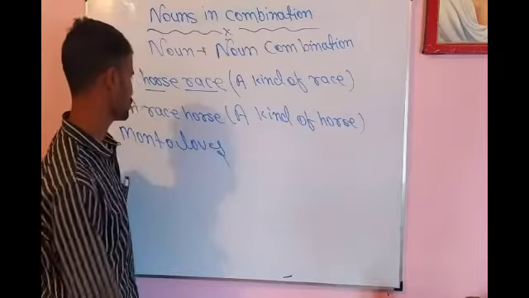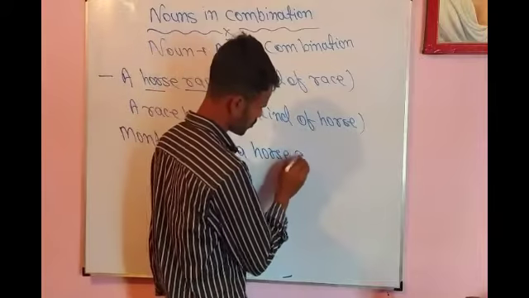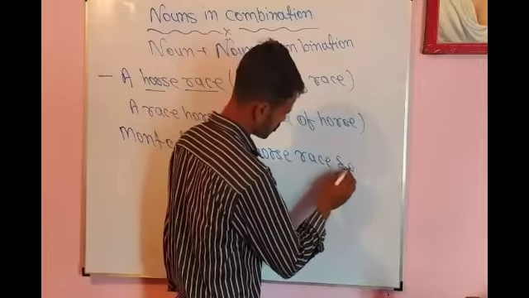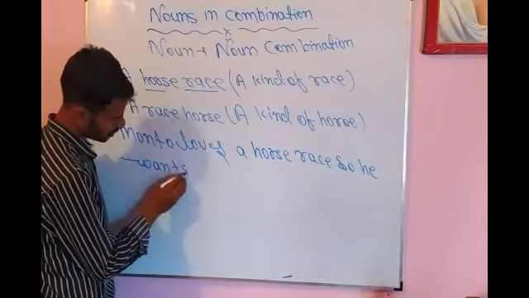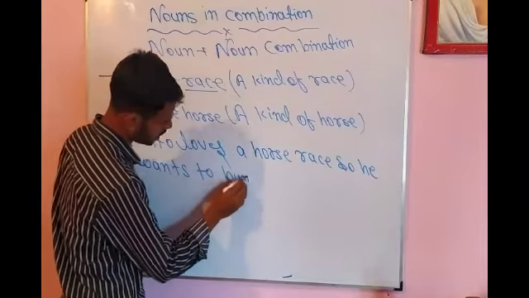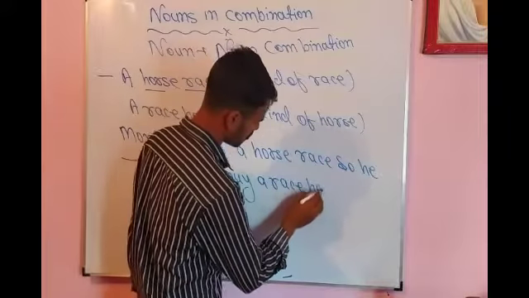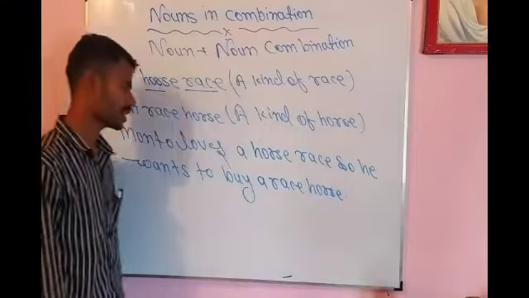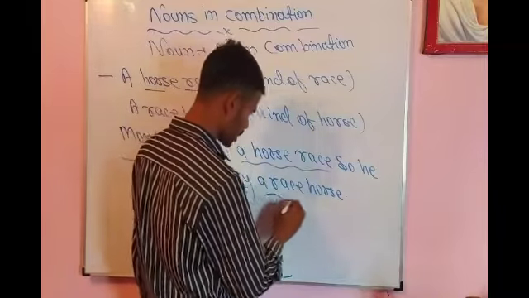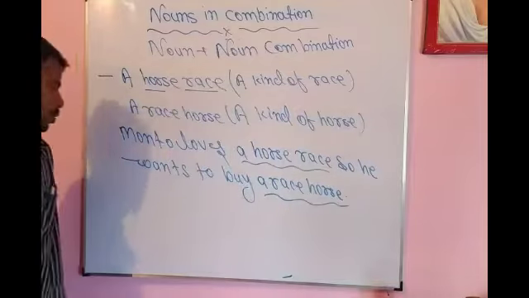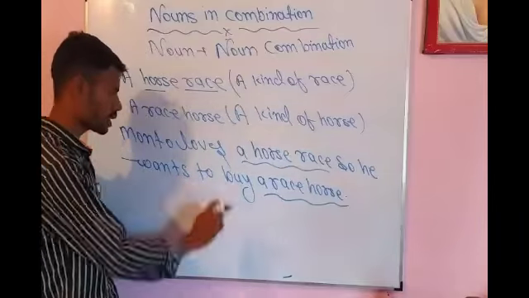Monto loves a horse race. So he wants to buy a race horse. In this sentence, we have used both combinations, a horse race, a race horse. Look at the example. Monto loves a horse race. So he wants to buy a race horse.